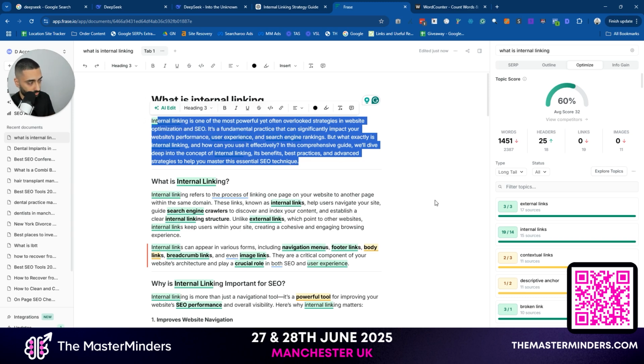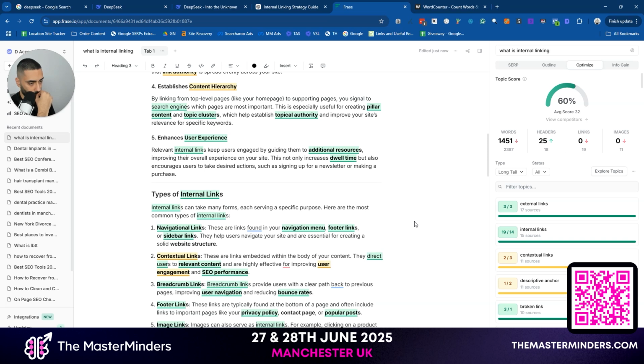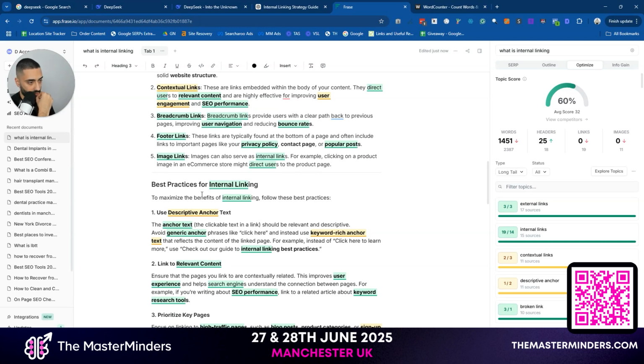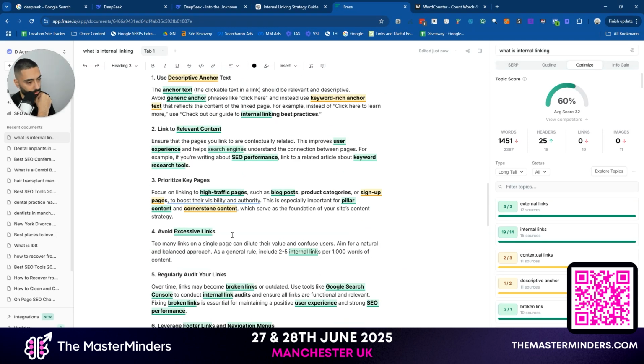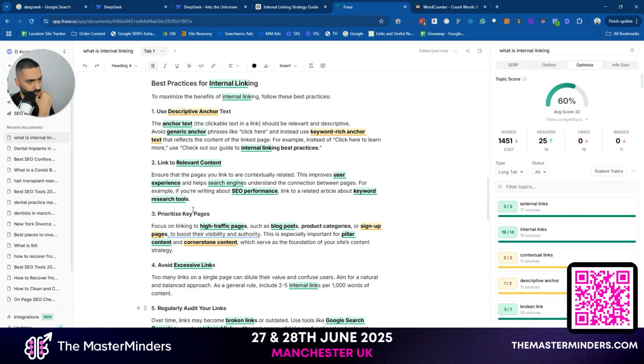It's done a really good job there from what I can tell. It's got types of internal links: navbar, contextual, breadcrumbs, etc. Yep, that's fine. Best practices, using descriptive anchors. Yep. It seems like it's done a fairly decent job as well.